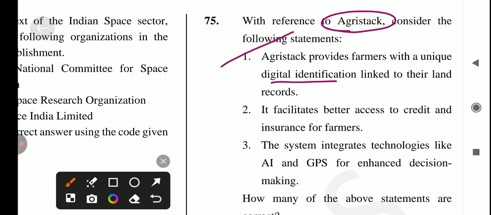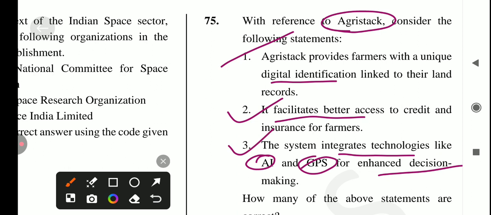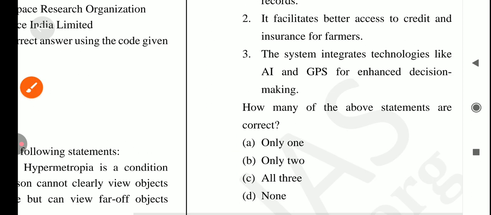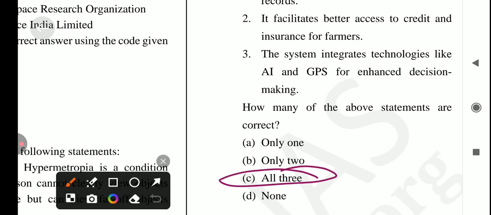Next, it facilitates better access to credit and insurance for farmers. It's also correct. Next, the system integrates technology like AI and GPS for enhanced decision making. It's also correct. So the answer is option C. All three are correct because it is asking about the correct statements.